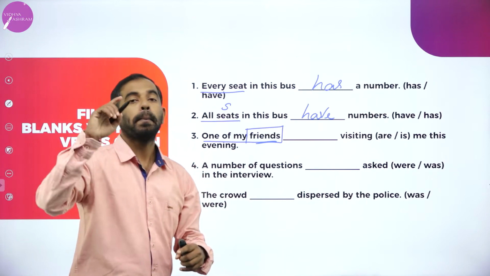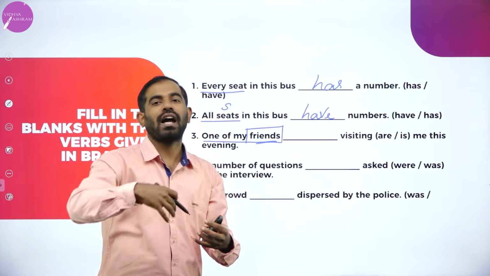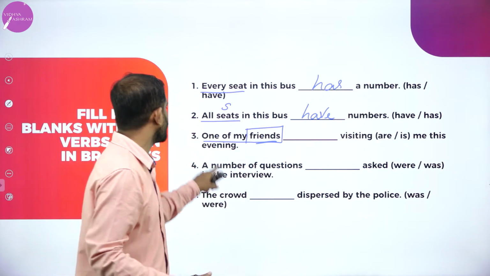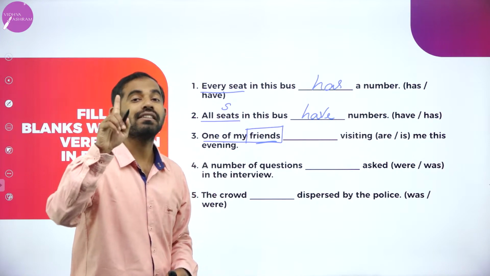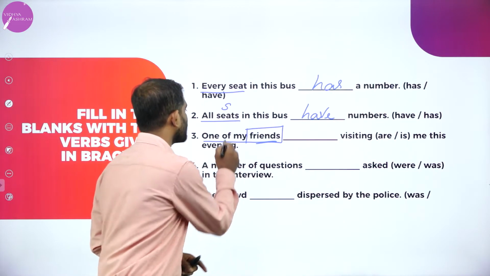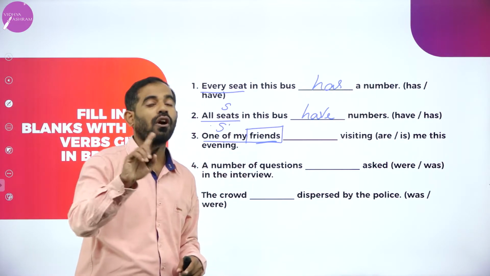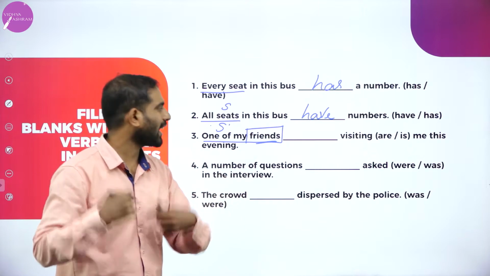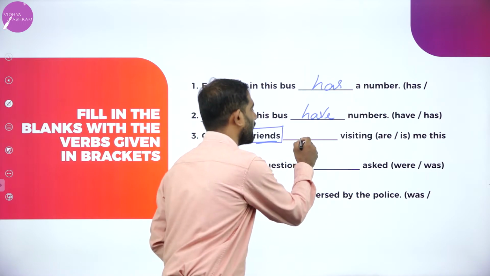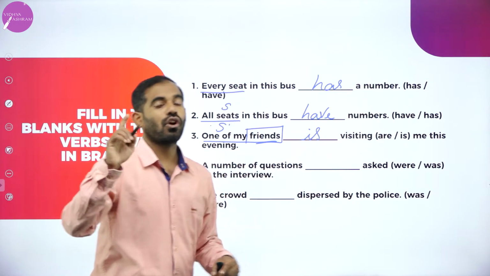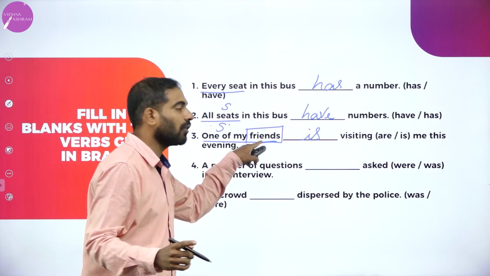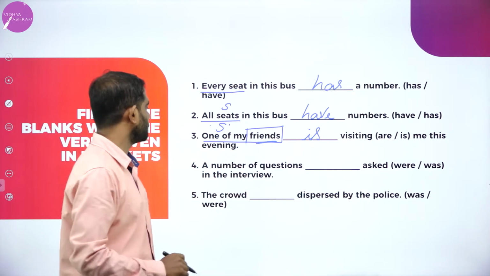Friends is plural, but out of all the friends you have, out of all the family members you have, you are talking of one of them, not all of them. You're talking about one of them, which makes the subject singular. It is not plural. One of my friends is visiting me this evening. It is not are. You're talking about a single person out of all. Remember this. You're not going to make a mistake ever again.